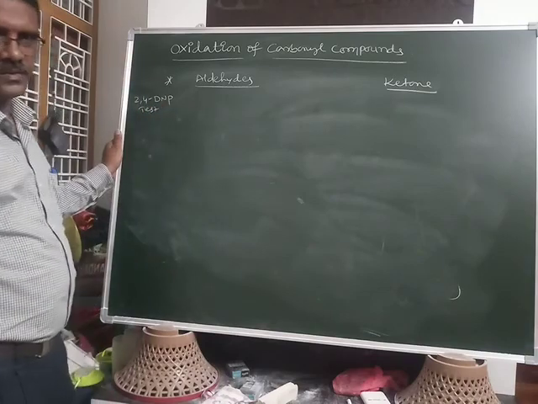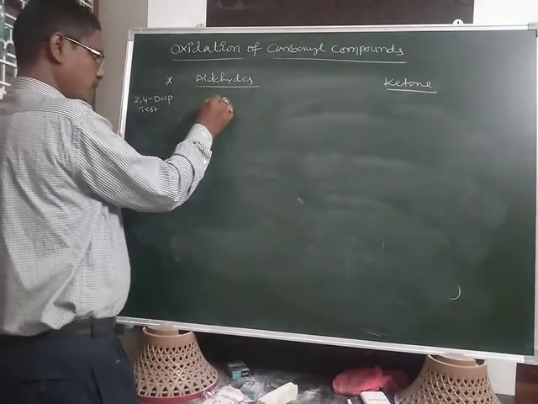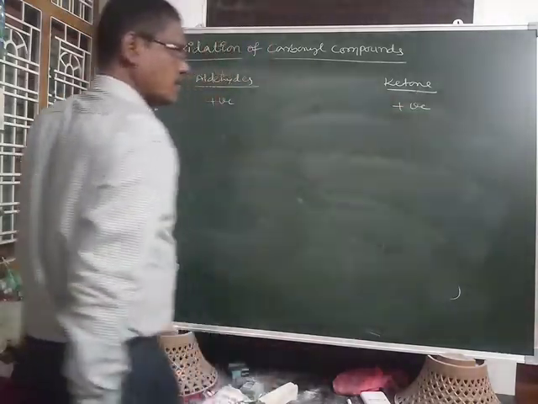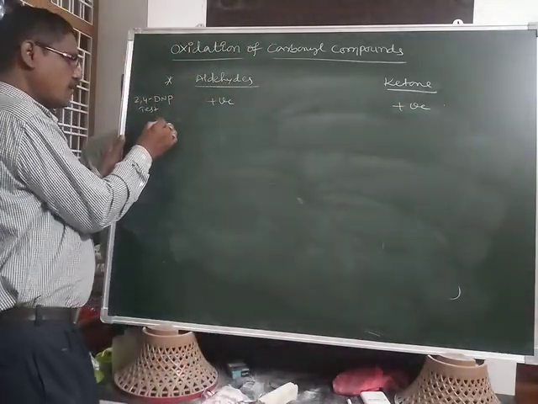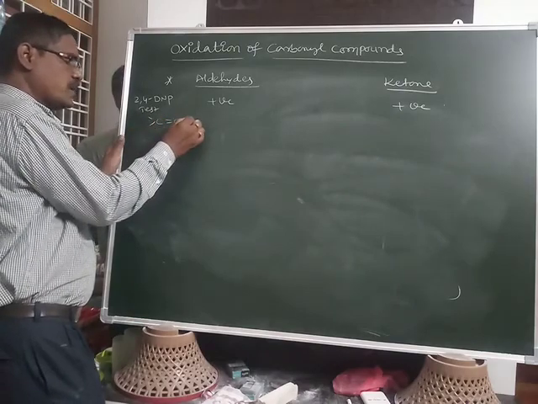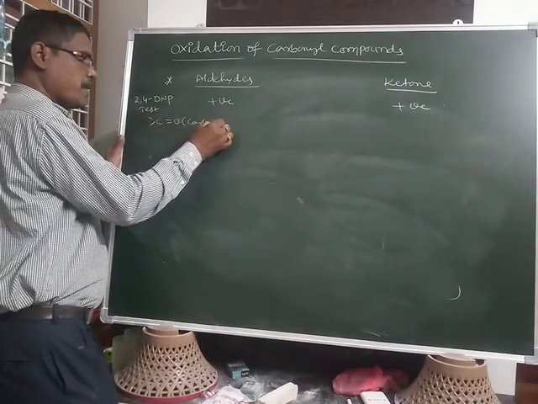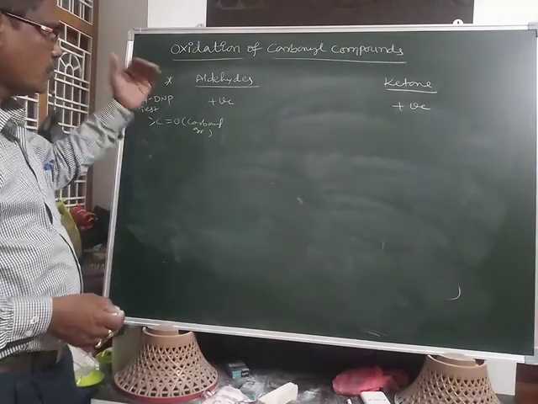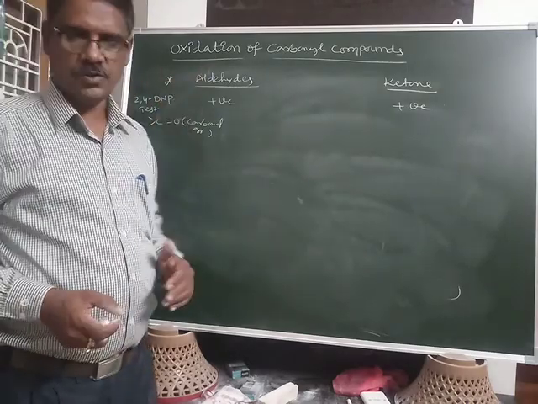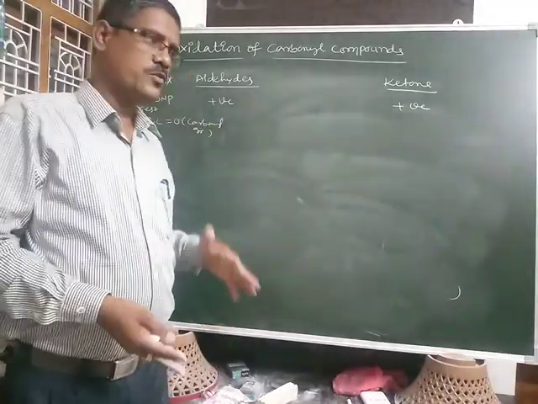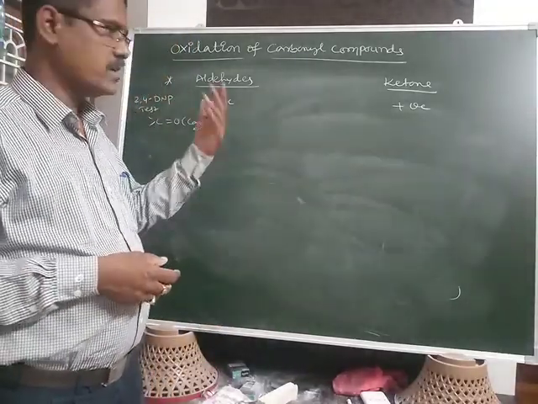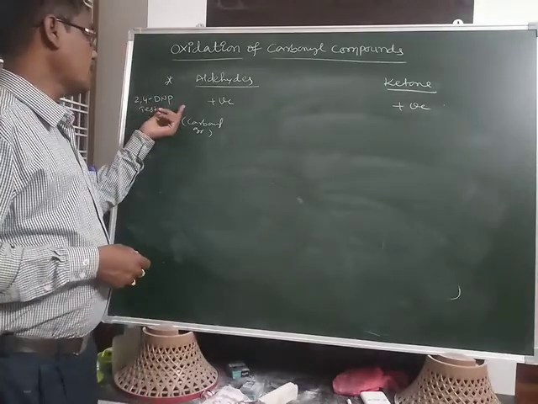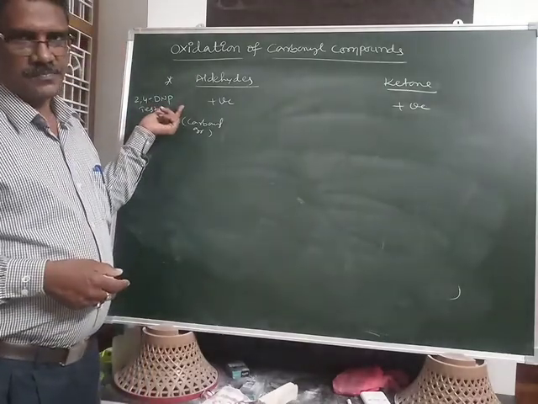2,4-DNP test. Aldehydes are positive, ketones also positive. This is the test of the carbonyl group. Any component you take, not only aldehyde, not only ketone, you take carbohydrate. Carbohydrate also contains a carbonyl group, and that's why it will give the 2,4-DNP test.